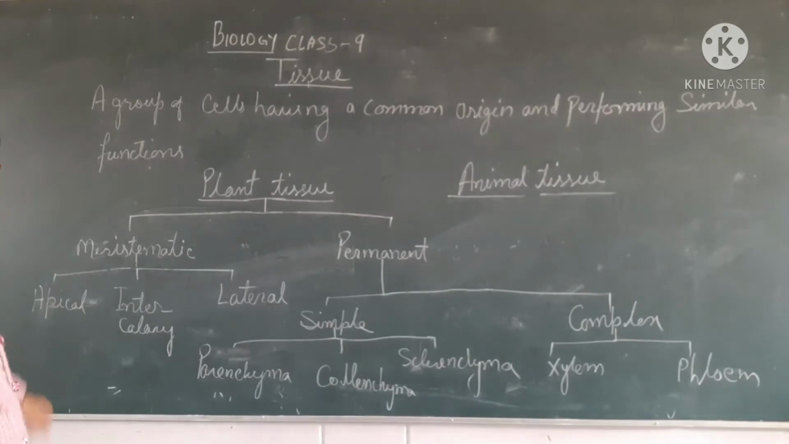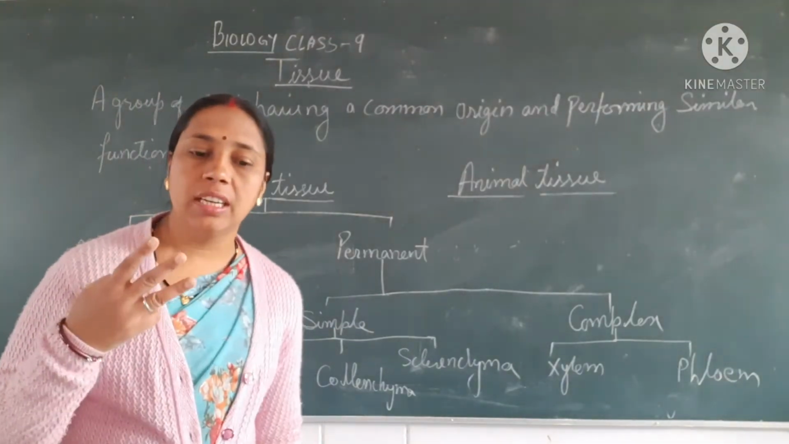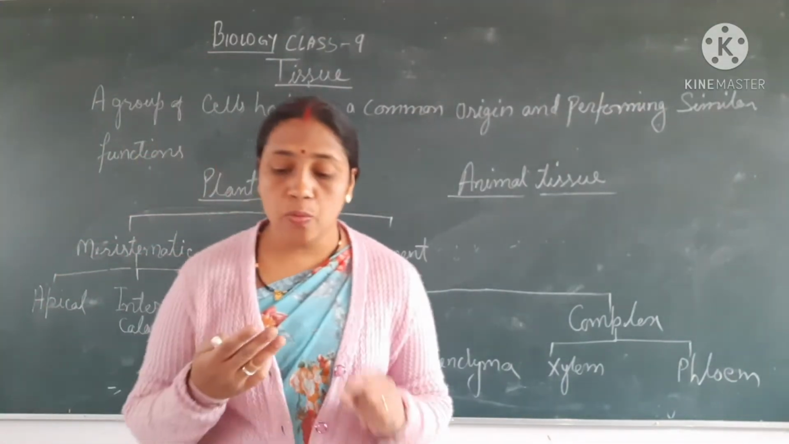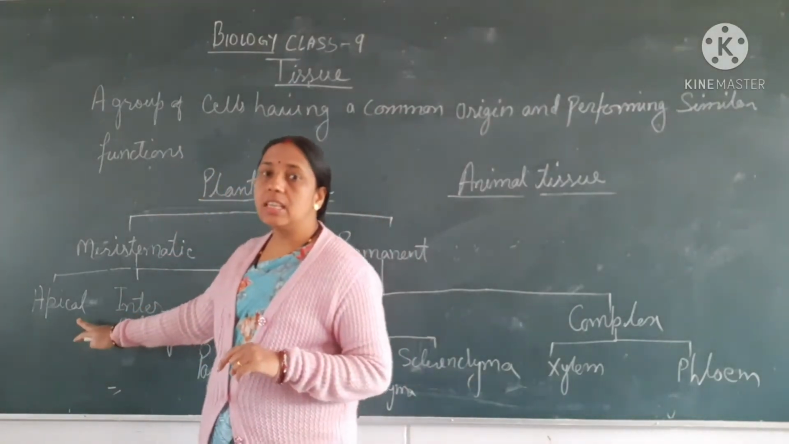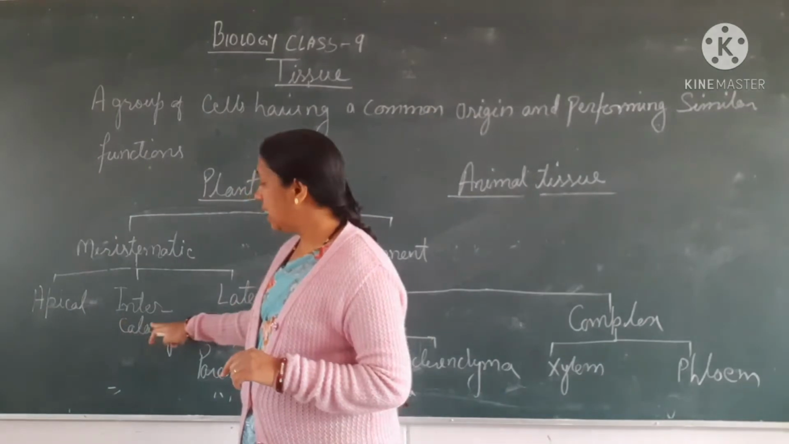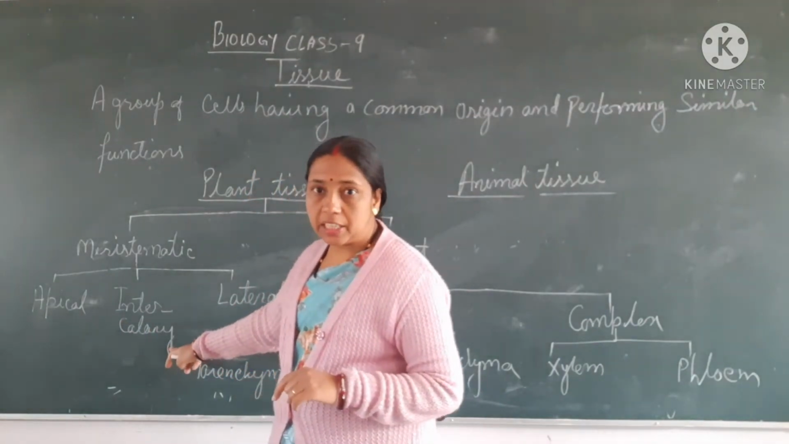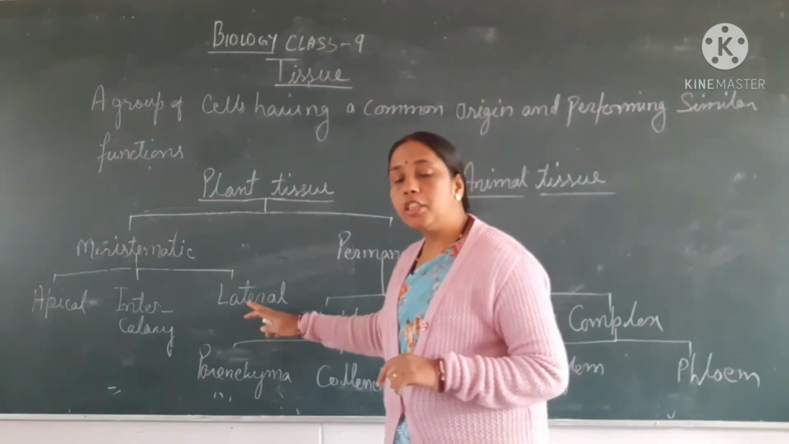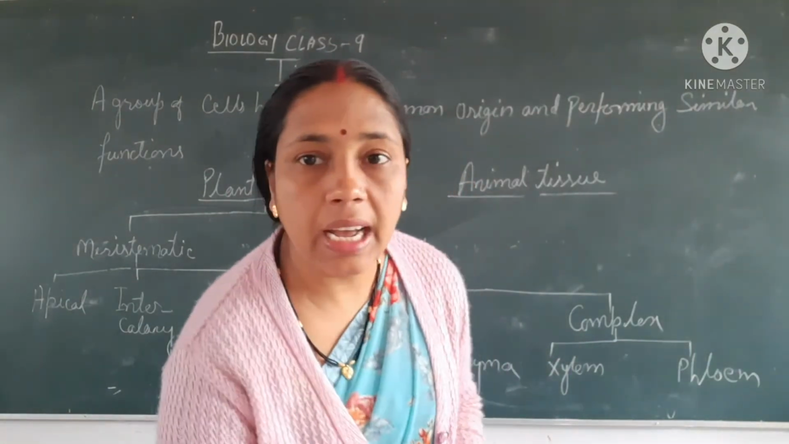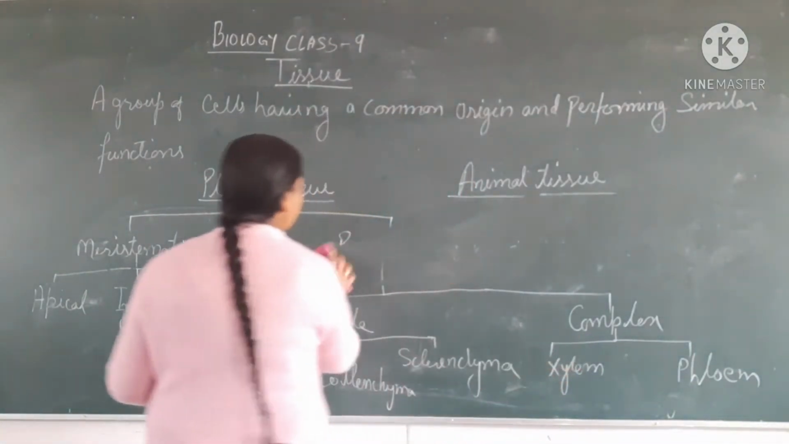Now your meristematic tissues are mainly found in three categories, three places. First one is the apical meristematic tissue. Second is intercalary meristematic tissue, and the third one is the lateral meristematic tissue. I'll draw a diagram and I'm going to explain about it.